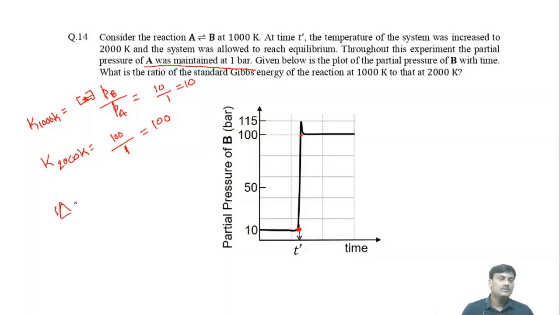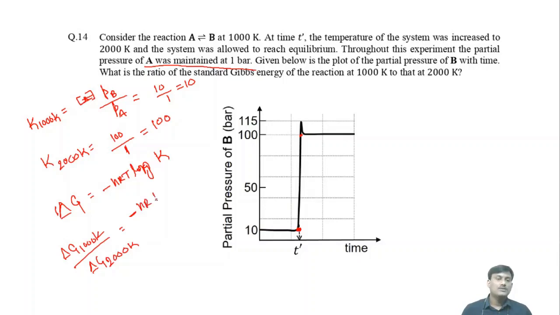Delta G is equal to minus nRT ln K. So if you take delta G at 1000 Kelvin by delta G at 2000 Kelvin, this is the ratio, it will be minus nR, temperature 1000 Kelvin, and ln K. Okay, what is the ln K here?